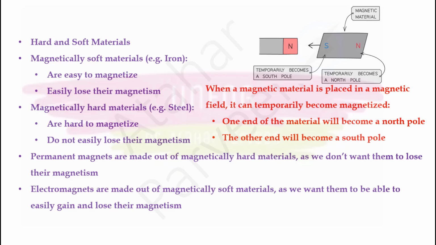Now, when a magnetic material is placed in a magnetic field, it can be temporarily magnetized. In this situation, one end of the material will become North Pole, the other end will become South Pole. You should know it. When it is getting magnetized, one end will become South Pole and the other end will become North Pole.